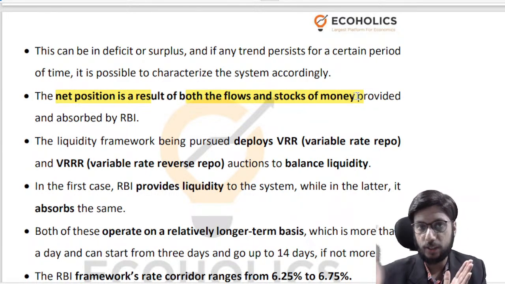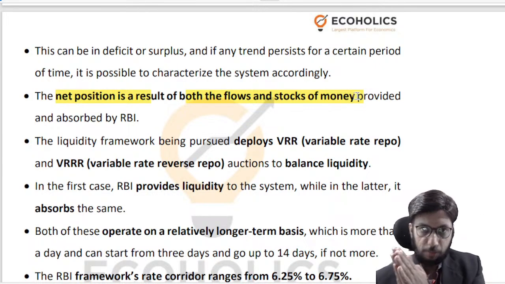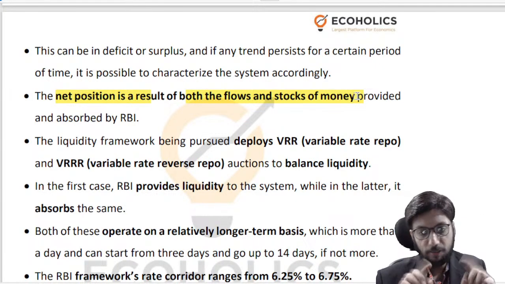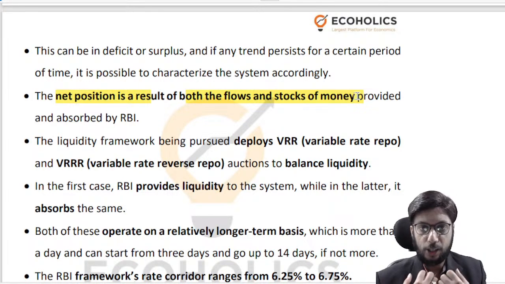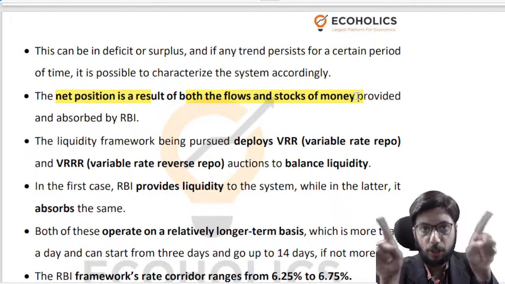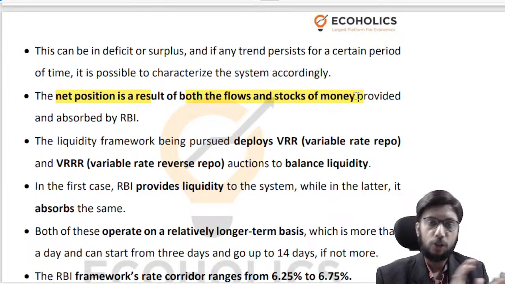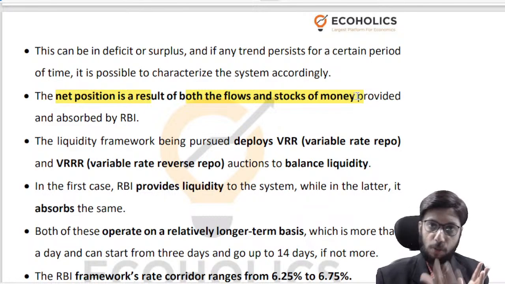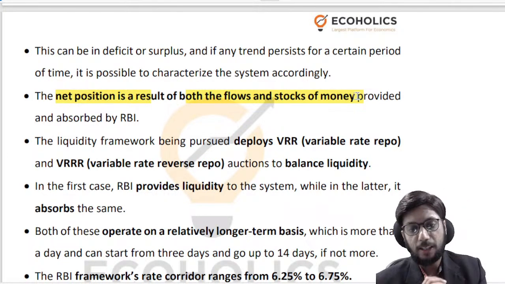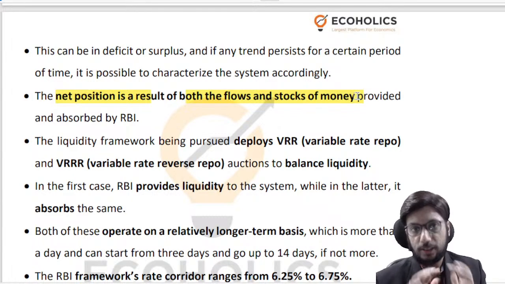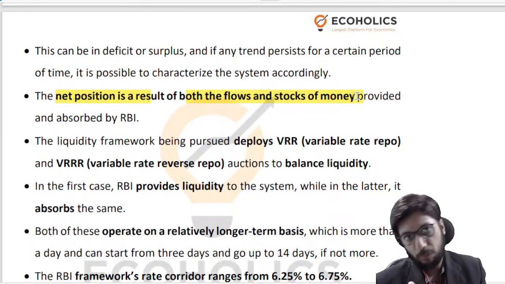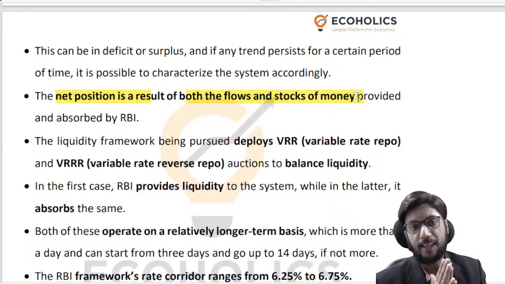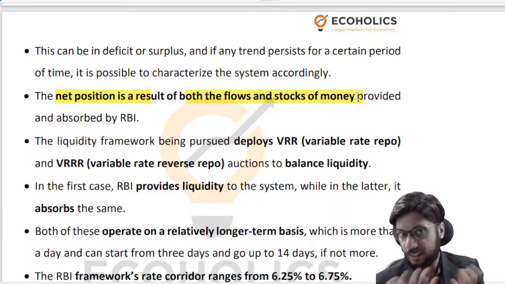For example, in the last 1 year, my income was X. Today, my wealth is Y. Income, which I have earned over the last 1 year, is a flow variable because I'm defining it over a period of time. Whereas wealth is a stock variable because I'm telling you that my wealth today stands at this particular mark. Are you getting my point? Similarly, when we talk about liquidity, the money supply in the banking system, it gets impacted by both flows and stocks. There is a stock of money within the banking system, and there is a flow of money in and out of the banking system over a period of time that impacts the net liquidity positions of the banks. I hope this is clear. If there is any doubt, please ask.